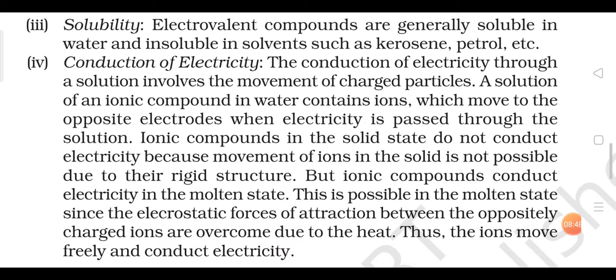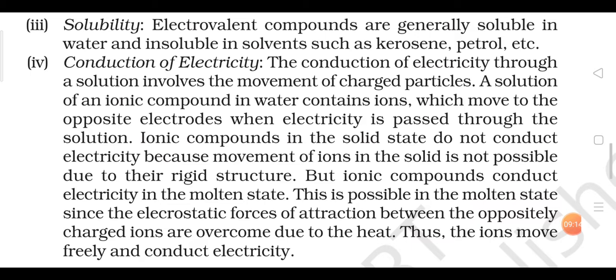This is the most basic thing required for the conduction of electricity, which is only fulfilled in molten state and its solution form. So this is about the four important properties of ionic compounds. In ionic compounds, we discussed first of all the formation of different ionic compounds, NaCl, MgCl2. We will also be discussing some more ionic compounds, which are given in text questions.